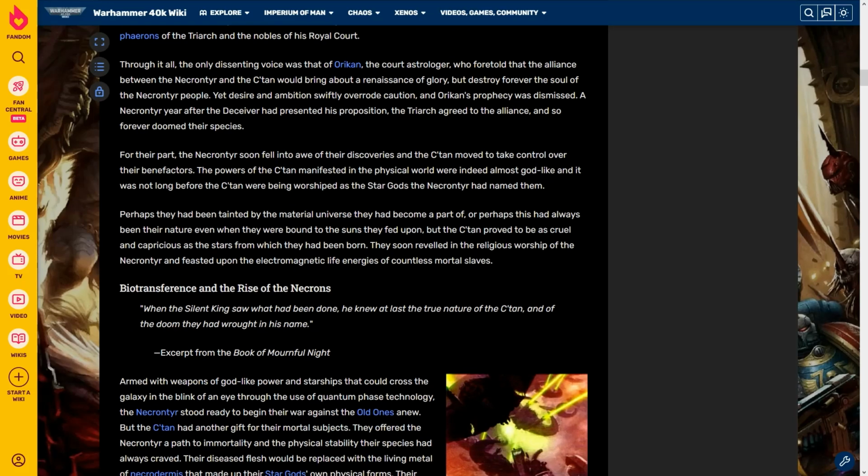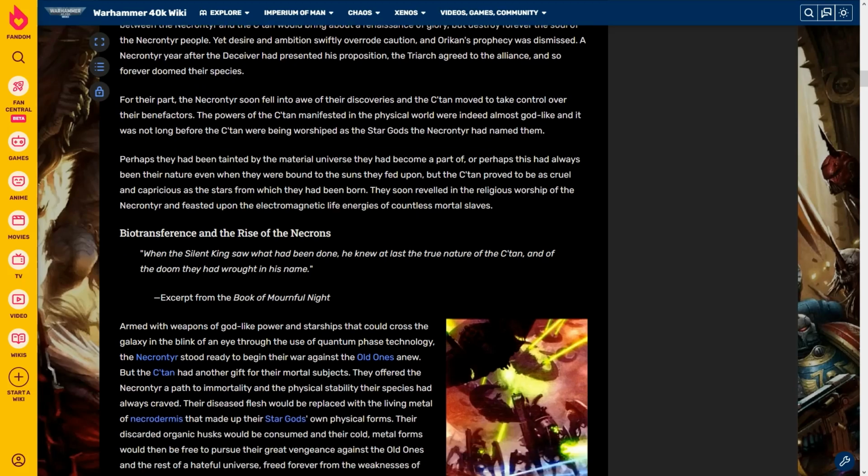For their part, the Necrontyr soon fell into awe of their discoveries, and the Star Gods moved to take control over their benefactors. Powers of the Star Gods manifested in the physical world were indeed almost godlike, and it was not long before the Star Gods were being worshipped as the star gods the Necrontyr had named them. Perhaps they had been tainted by the material universe they had become a part of, or perhaps this had always been their nature even when they were bound to the suns they fed upon. But the Star Gods proved to be as cruel and capricious as the stars from which they had been born. They soon reveled in their religious worship by the Necrontyr and feasted upon the electromagnetic life energies of countless mortal slaves.